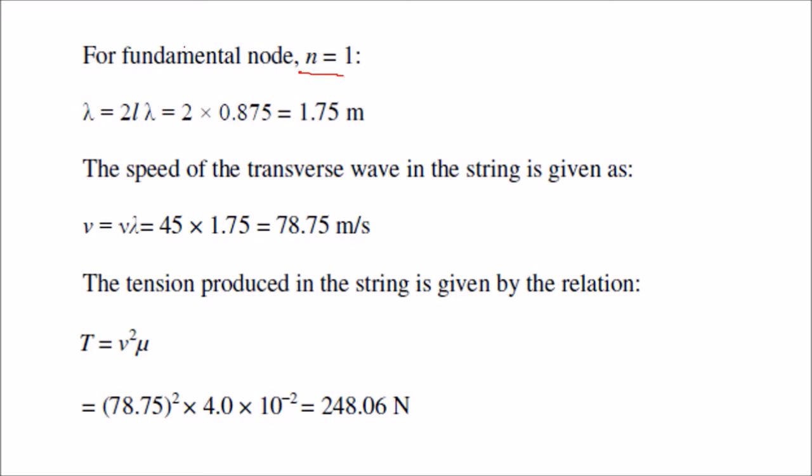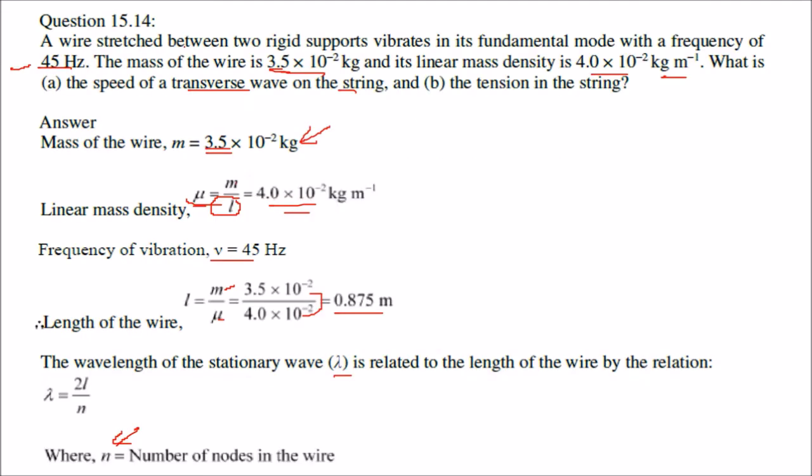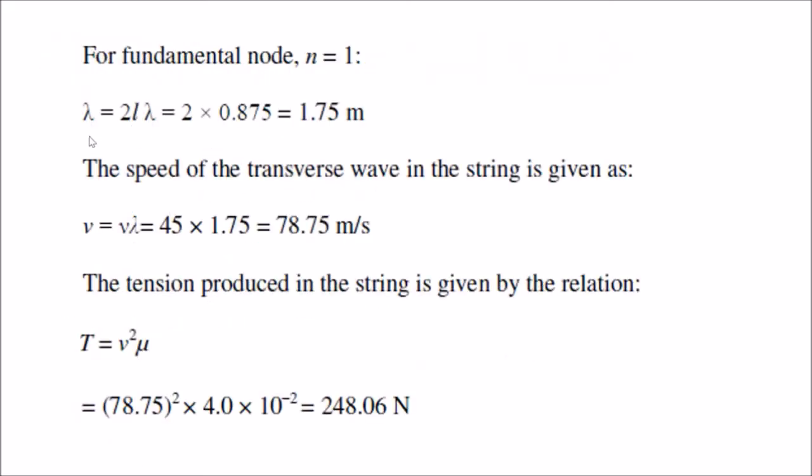So when we put N equal to 1 in this equation, what do we get? You get lambda equal to 2L. Easily you can find out lambda because L is known to us. We just found 2 into 0.875, which is 1.75 meter. Now, what is the speed? We know v equal to nu lambda. This is frequency, this is wavelength. Frequency is known to us, 45. Lambda we also just found out. Put it here. The speed of the transverse wave is this much.